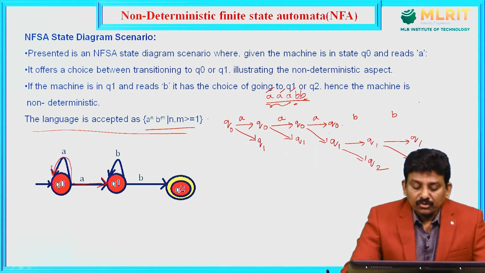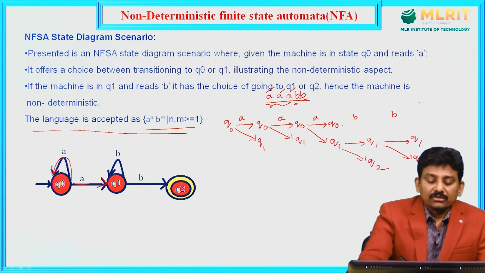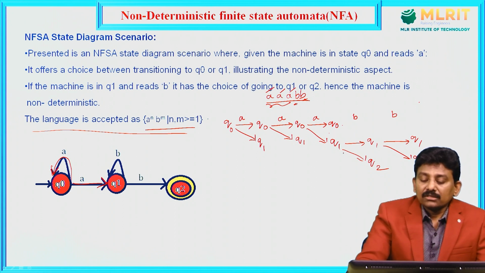We have multiple paths from Q0. One is from Q0 to Q1, and the path ends there. Another path is Q0, Q0, Q0, Q1. Another path is Q0, Q0, Q0, Q1, Q2.